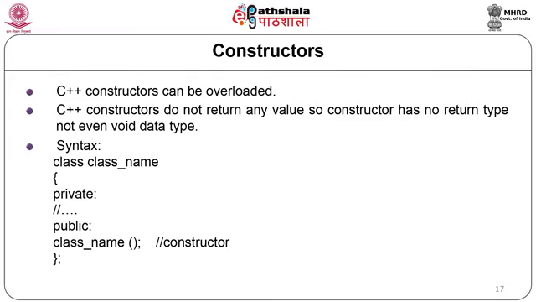Syntax is: class, the class name, opening braces, in the public section the class_name, opening and closing brackets, the class ends. Here as you see, the name of the constructor is the same as that of the class. It does not have any return data type, not even void.